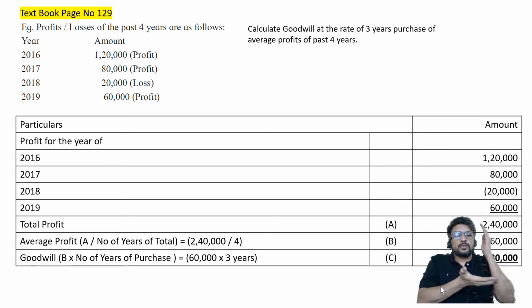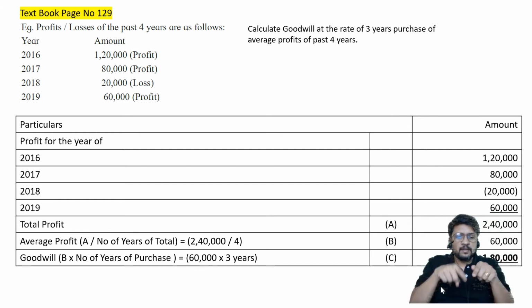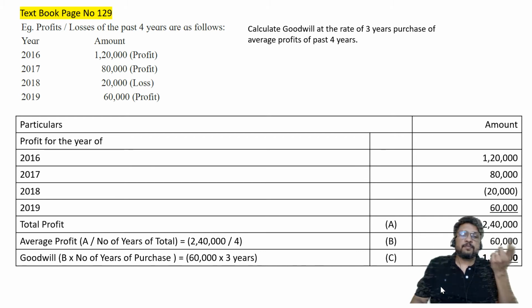But since he is going to share only half of our profit, he should pay us only rupees 90,000. That is firm's goodwill into the share which he is going to buy in the firm. Since he is buying 50% of the profit of the firm, he should pay us 50% of the goodwill of the firm.